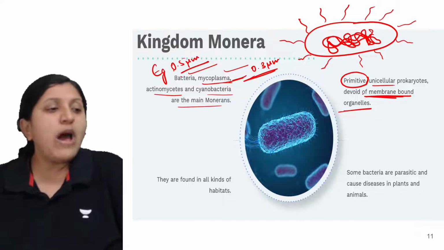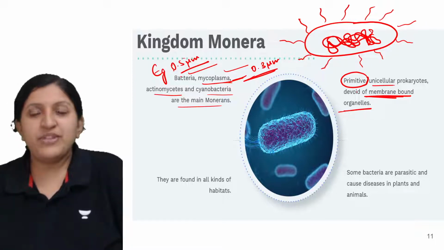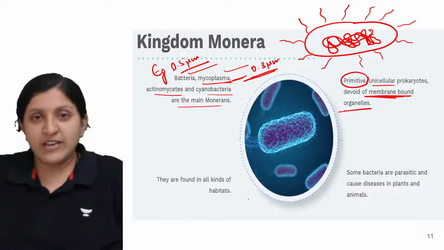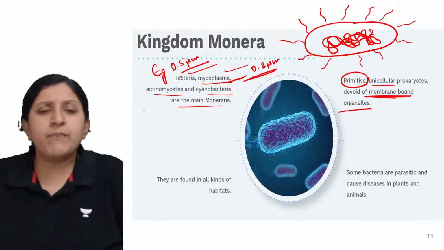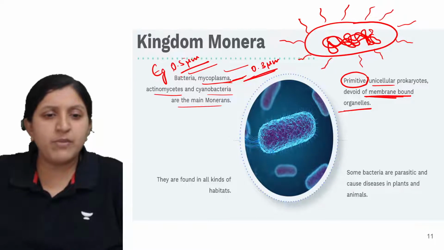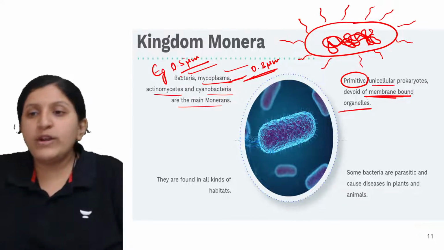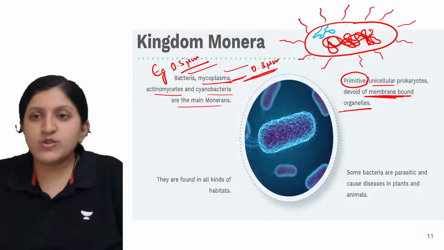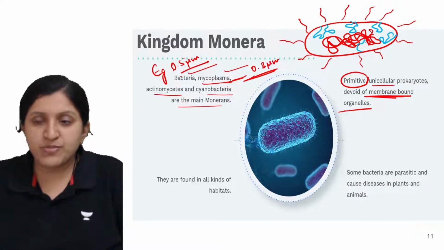So how exactly does respiration occur if there is no mitochondria? You all know that mitochondria is where the respiration occurs. So they have infoldings of the membranes, and those infoldings of the membranes act as the mesosome. So somewhat like this. These act as the mesosome, where they help in the respiration process.